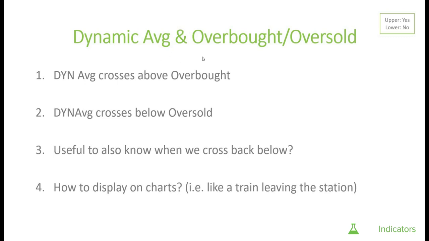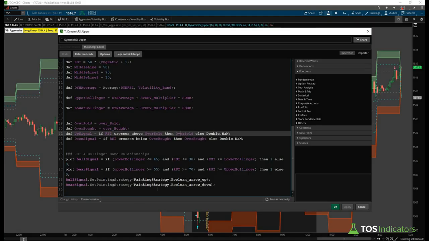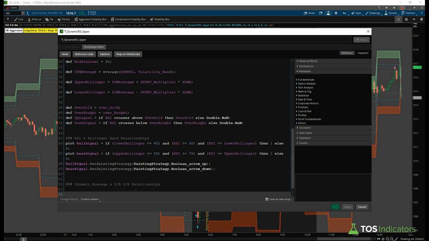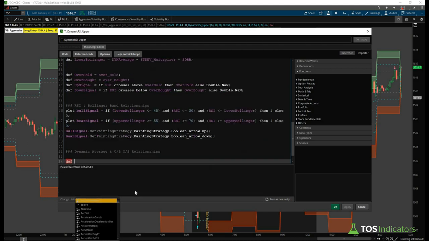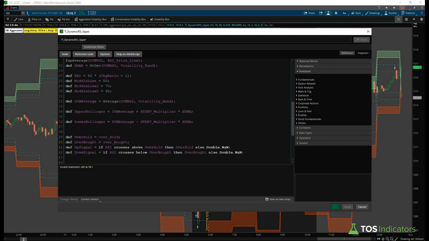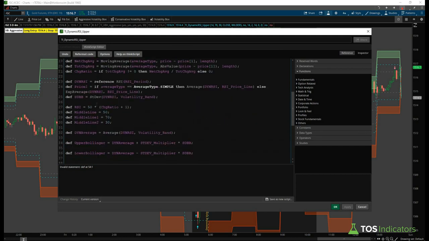And so if we try and include this dynamic average into our indicator, we'll come back to the code, and this time we'll add in dynamic average and we'll just say overbought, oversold relationships. And here we'll give this the name super overbought, just to keep up with that dynamic average having more weightage theme. And we'll say is equal to dyn average, which is the variable name that Keith has given right up here.